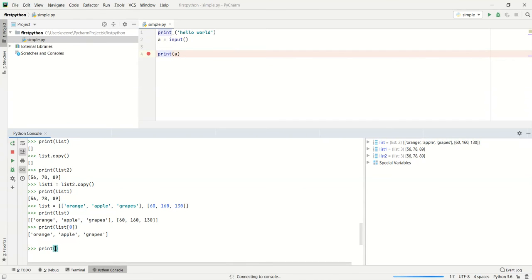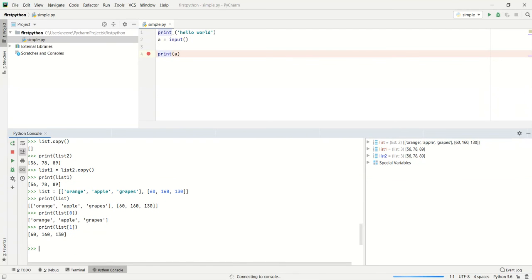And if suppose we wanted to do list of 1, that provides the second, the price list: 60, 160, 130. And it does not need to have the same number of elements. It can be added with different elements. For example, for list of 1, I'm going to append something like 200.